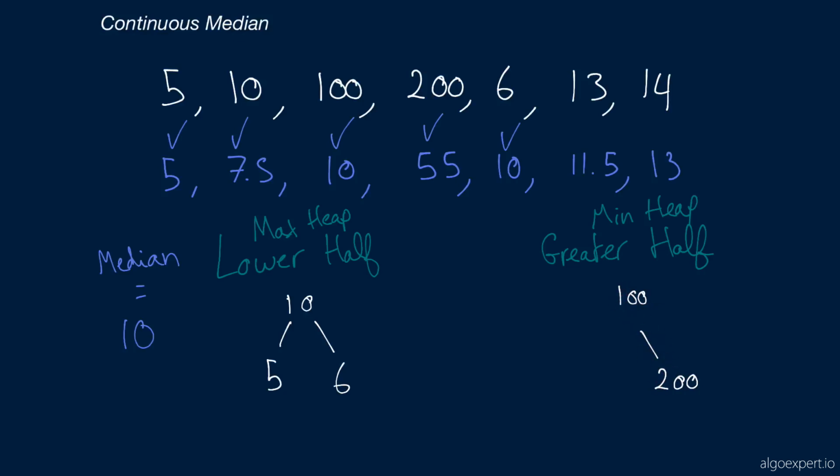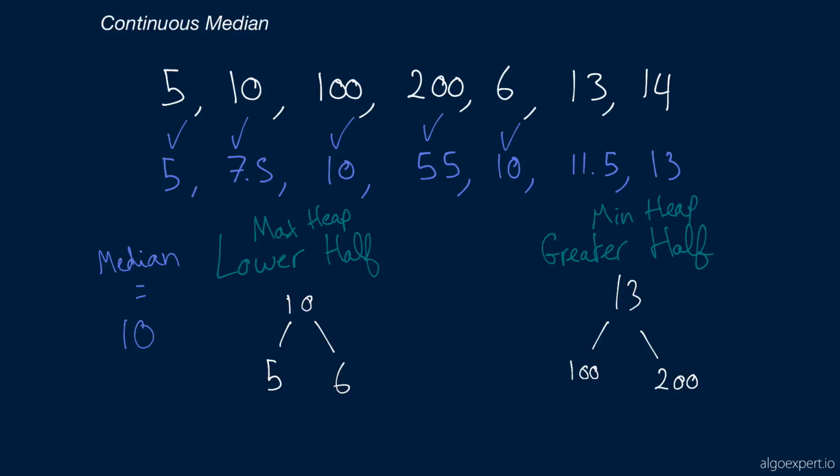Now we will add it at the bottom, and then we'll sift it up. Because this is a min heap, 13 is going to be smaller than 100. So we're probably going to move 100 to the bottom and swap it with 13. There you go. And 13 is going to be pointing to 100. Now we're going to see, do we need to rebalance the heaps? No, we don't, because they both have length 3.